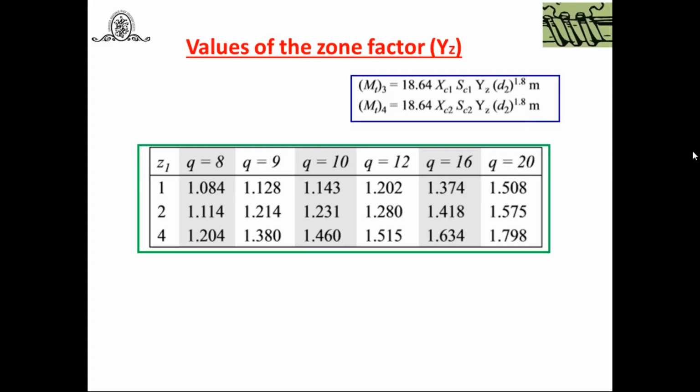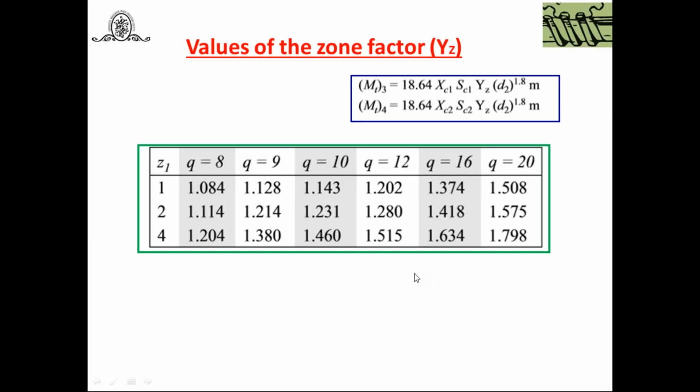Then D2. What is D2? It is the PCD of the worm wheel, because we are calculating the torque transmitting capacity of the worm wheel. Try to understand. D2 is equal to M into Z2 in both equations. So you can find D2 raised to 1.8 into module. Find MT3 and MT4 at the last.